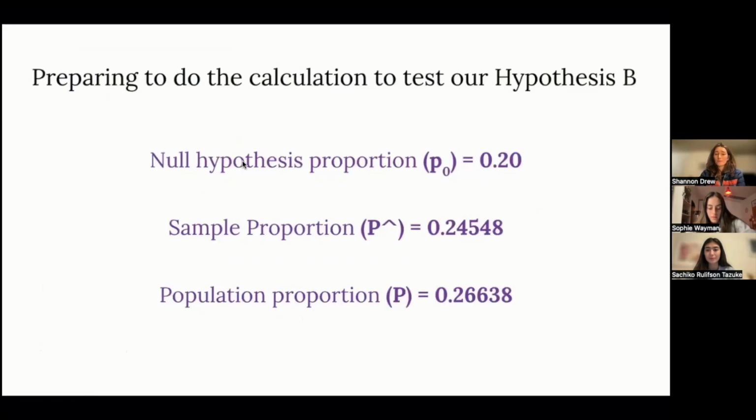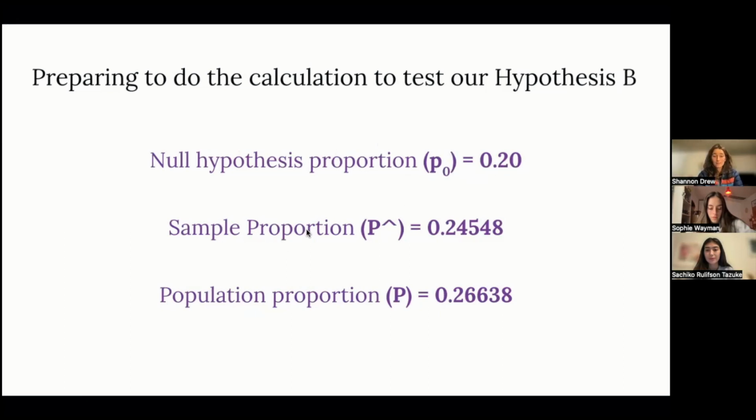So here we also have sample 1 data for the second line, but just going down the list here, we have a few different values that are pretty important when we're looking at population proportions and doing tests about them when it comes to a whole population and then a sample of that. So our null hypothesis proportion, which we talked about earlier, P naught, was 0.20.